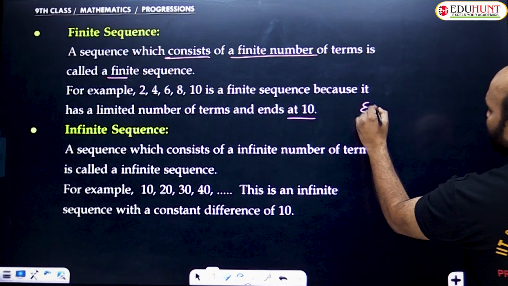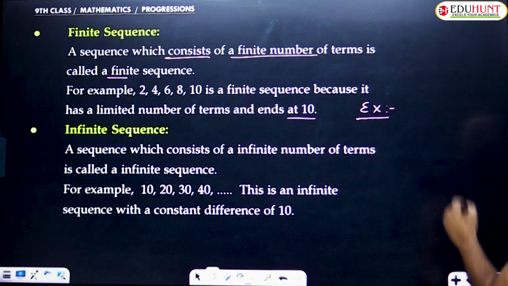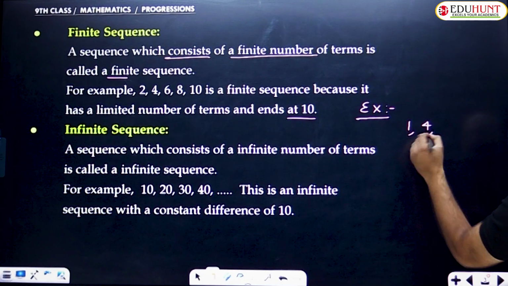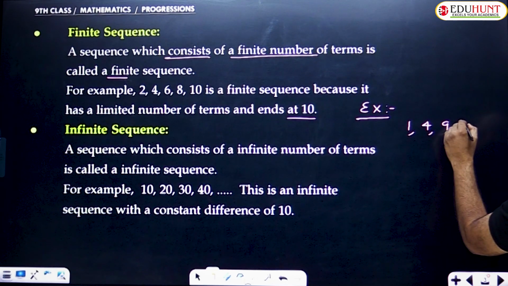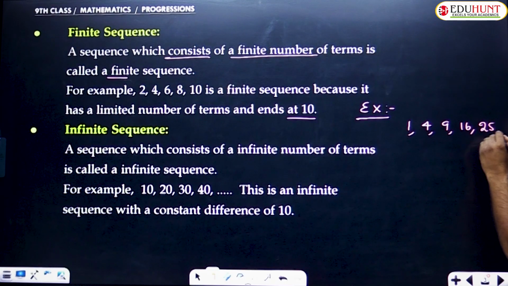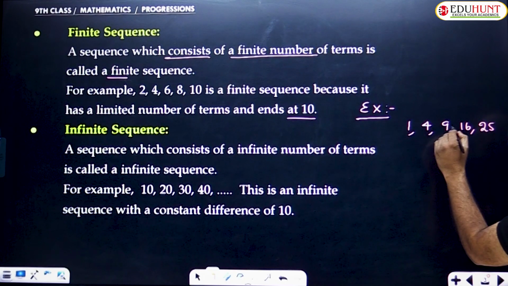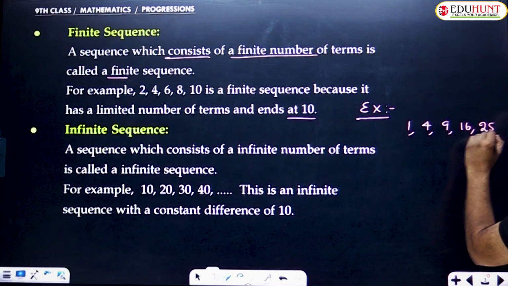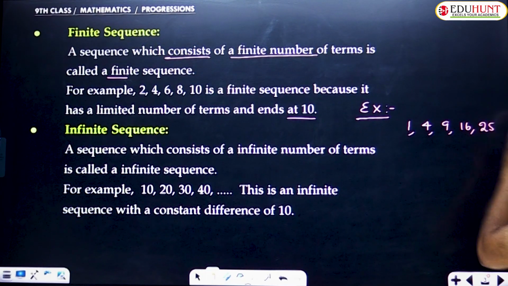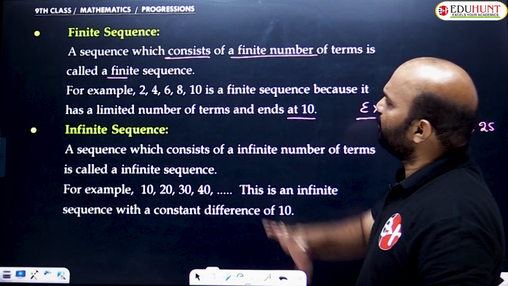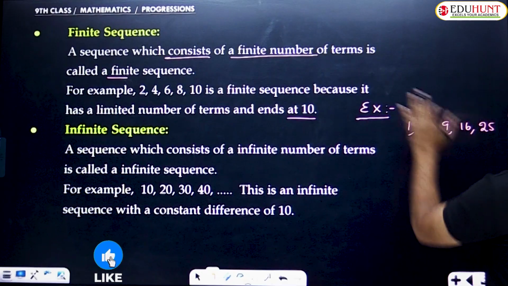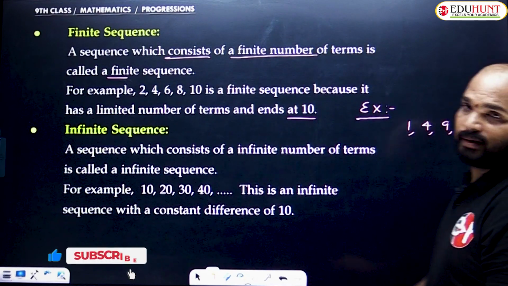Let me give a second example: 1, 4, 9, 16, 25. It is also a finite sequence because it ends with 25, with 5 terms given. These are perfect squares: 1 square, 2 square, 3 square, 4 square and 5 square. So the finite sequence definition is: a sequence which consists of a finite number of terms is called a finite sequence.